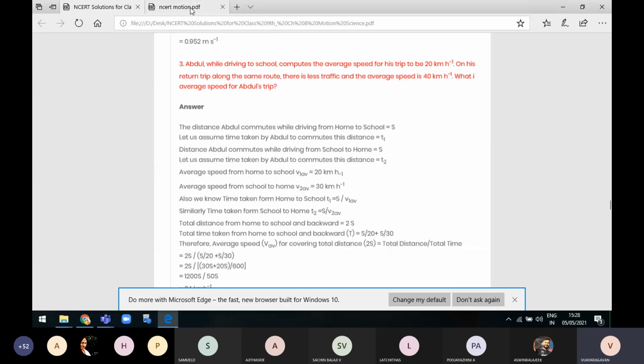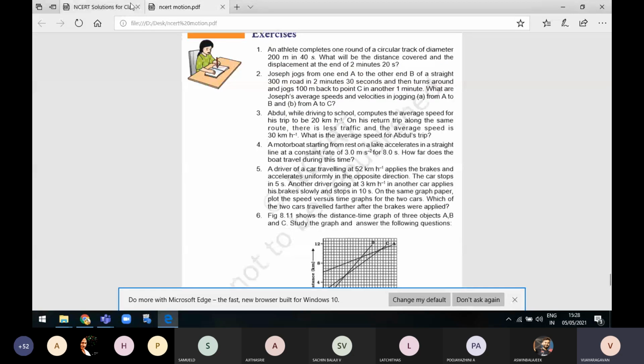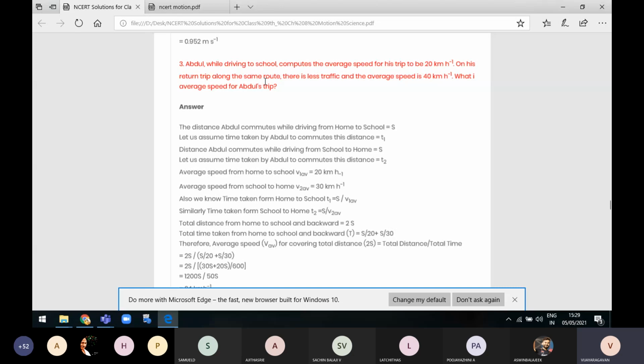So 30 km only. See, the question is wrong here. The average speed is 30 km only, not 40 km. It is 30 km, as given in the book. So what is the average speed of Abdul's street?